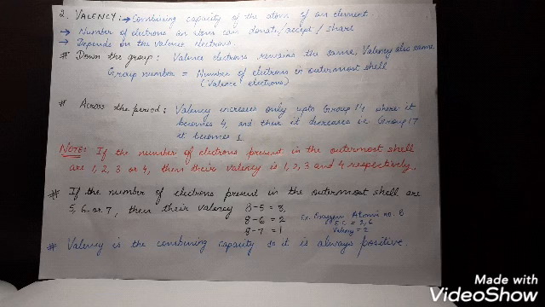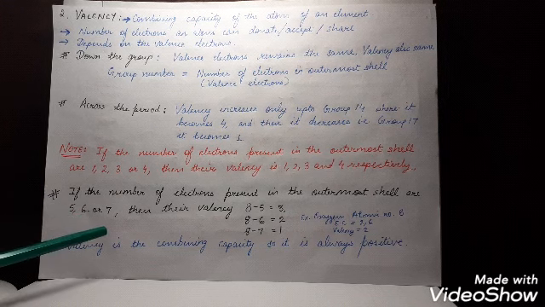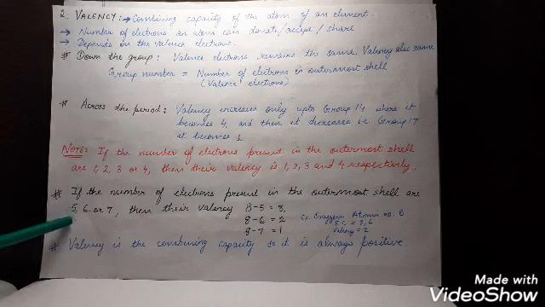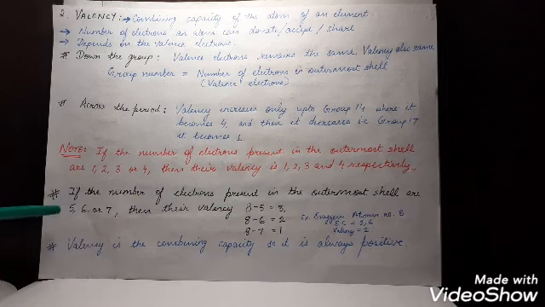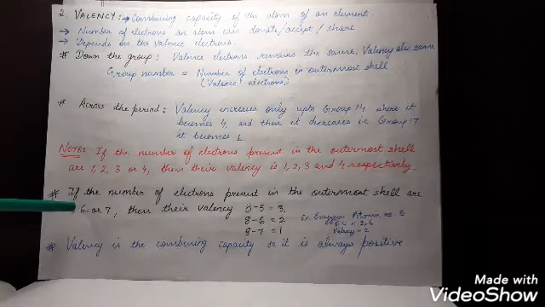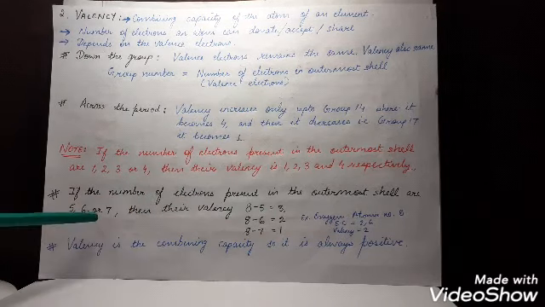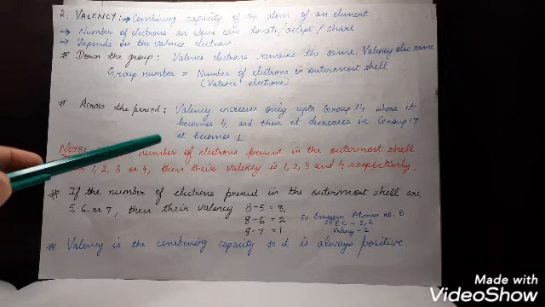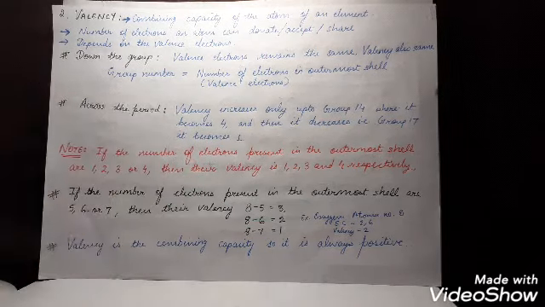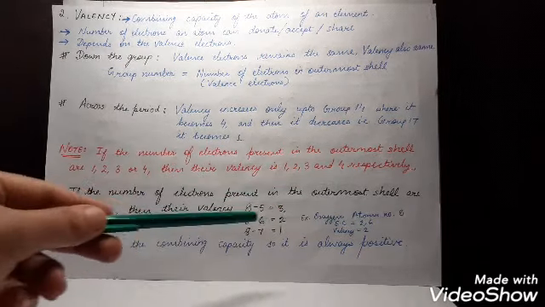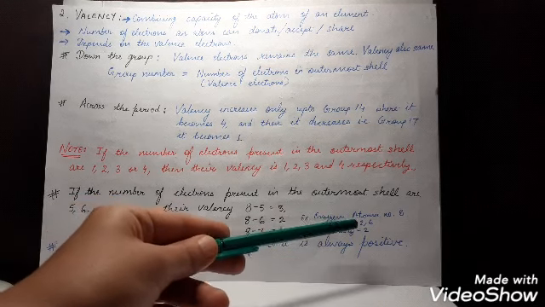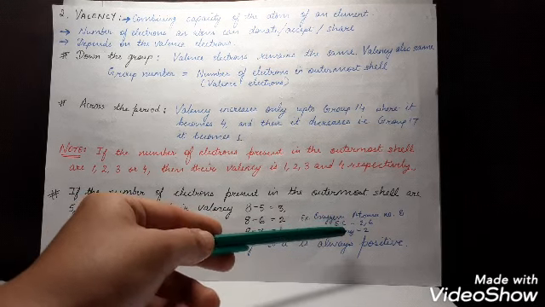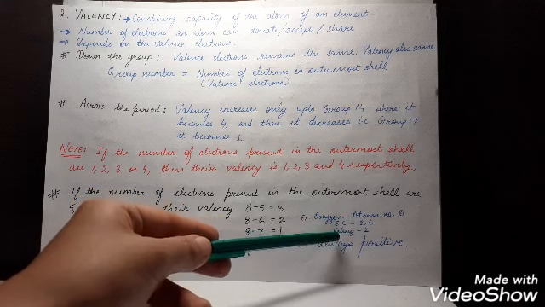But if the number of electrons present in the outermost shell are 5, 6 or 7, then their valency will not be 5, 6 or 7. Their valency will be 8 minus 5, that is 3, 8 minus 6, that is 2, 8 minus 7, that is 1. For example, the oxygen atom. The atomic number is 8, so its electronic configuration will be 2, 6. Valency will not be 6. The valency will be 8 minus 6, that is 2. So oxygen has valency 2.